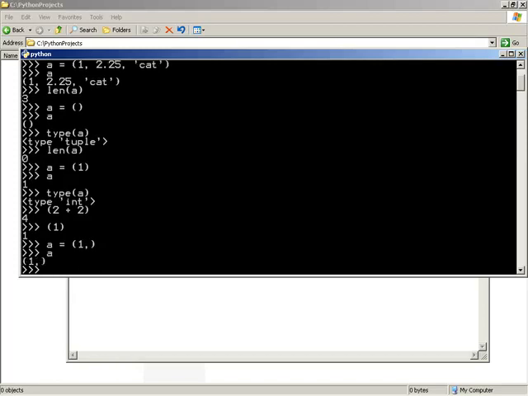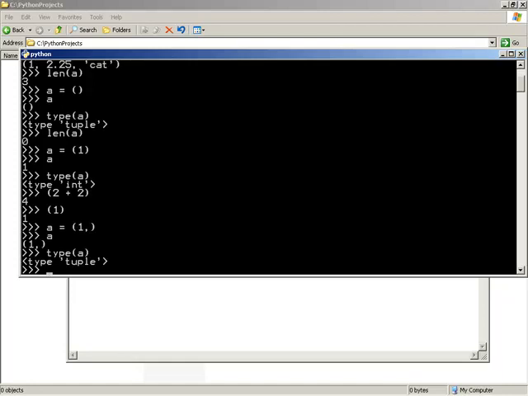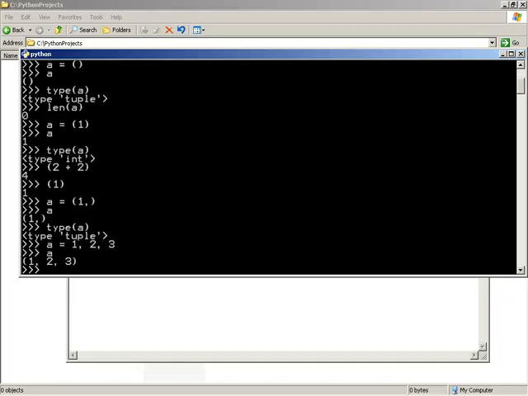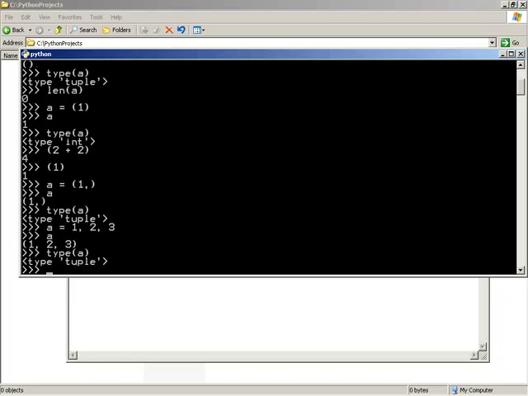Now if we look at A, it is surrounded by parentheses, and if we check its type, A is indeed a tuple. One last thing that's interesting to point out is that parentheses are not always required with tuples. If one were to just give a comma-delimited list of objects, that does indeed become a tuple also. The idea here is that if we see a comma-separated list of things and there's nothing else to indicate that it is any other type, then it basically defaults to being a tuple.